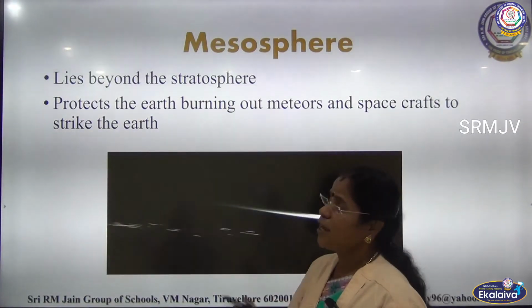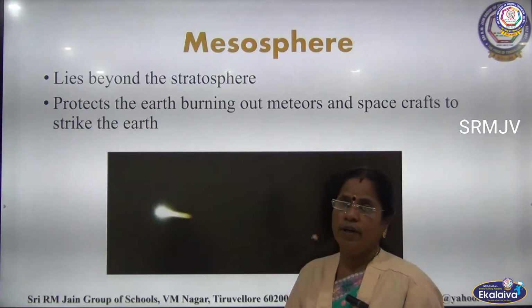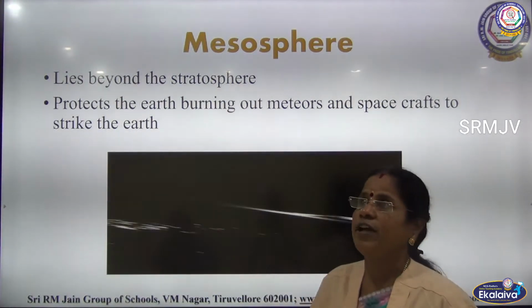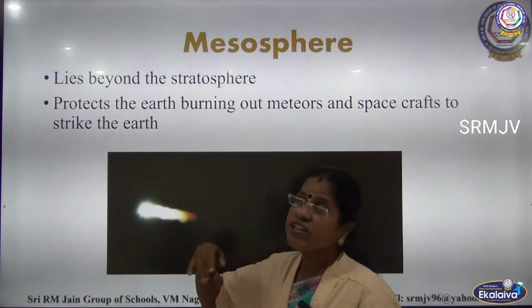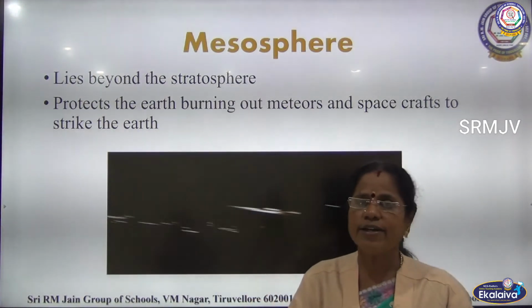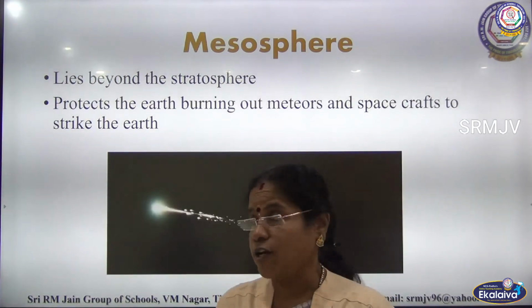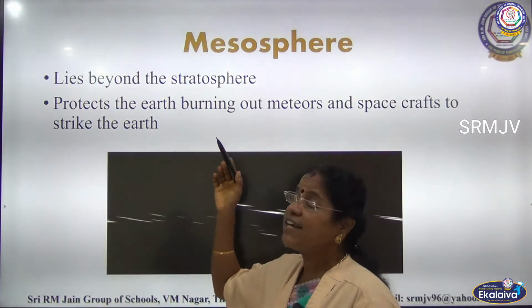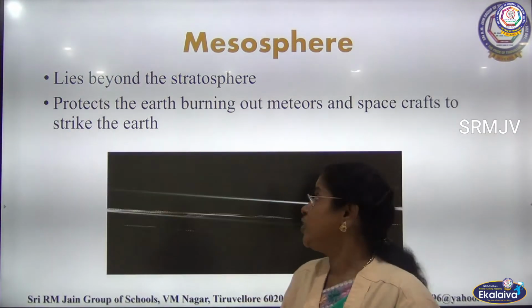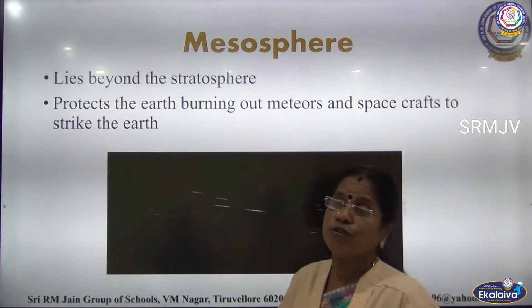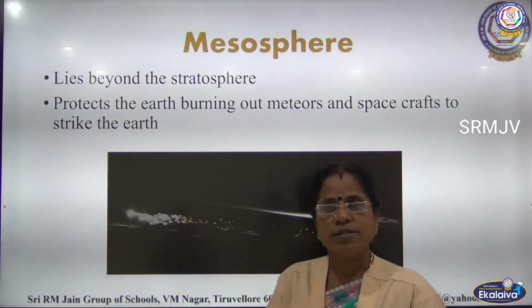Next layer is the mesosphere. Where does the mesosphere lie, children? It lies beyond the stratosphere. It protects the earth by burning meteors and spacecraft that would strike the earth and cause damage.